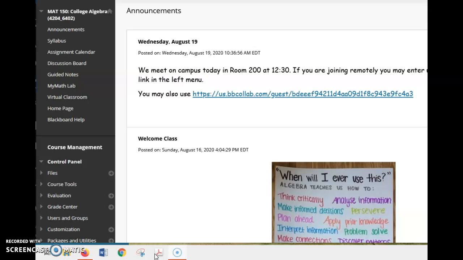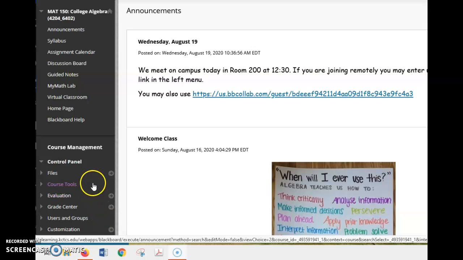So when you log into Blackboard, you will see on the left side first are announcements. This is something you want to look at daily for all of your classes. This is where instructors post information that you need, assignments that may be coming up, due dates that are happening, or in the event that class was going to be canceled for some reason, that information would show up here in your announcements.